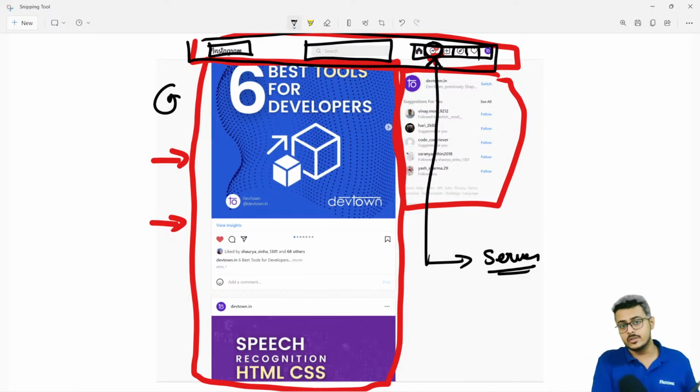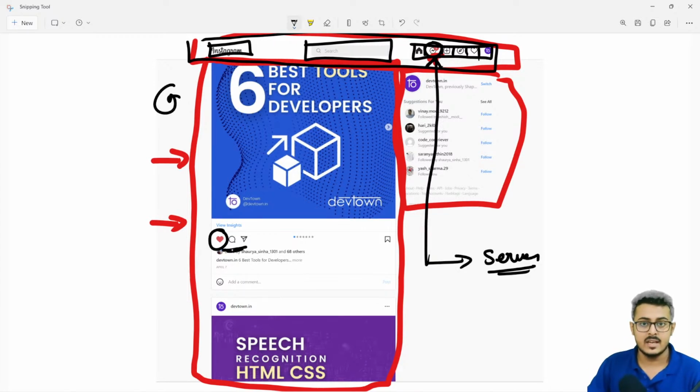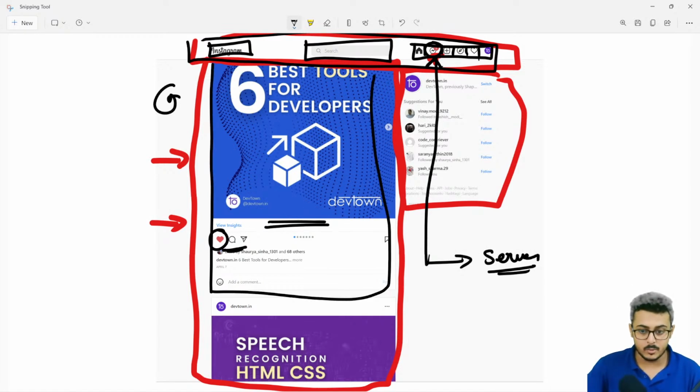So in the earlier versions of websites, the entire page was basically communicating with the server. For example, if you want to see how many likes or comments there are on your post, you would have to refresh the entire page to be able to see it. But right now you can just refresh this particular post. By this particular component, I mean this component itself, you have to refresh to be able to see the number of likes.